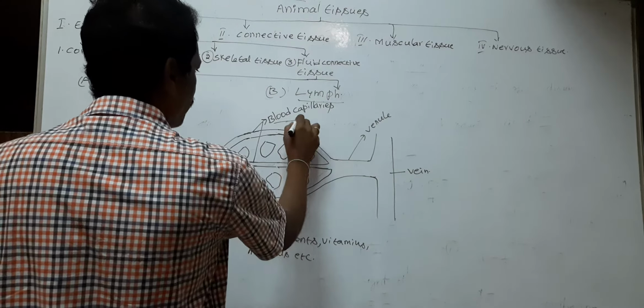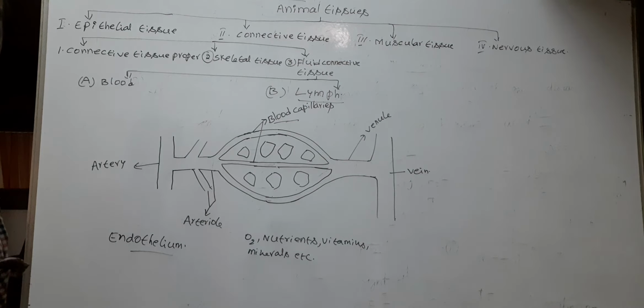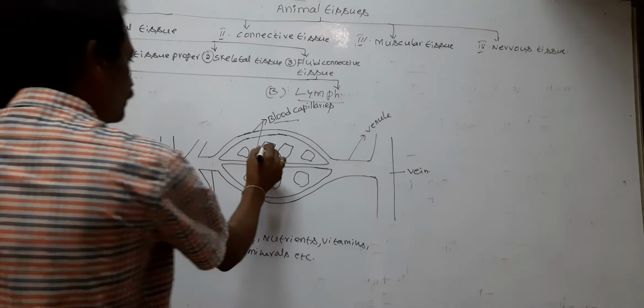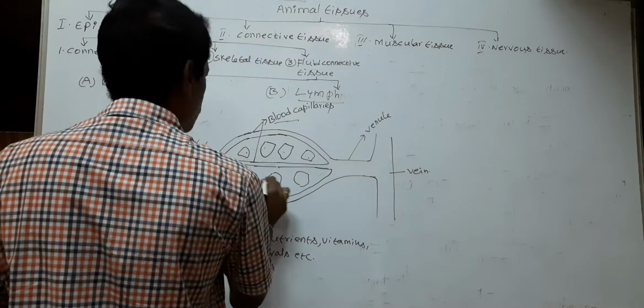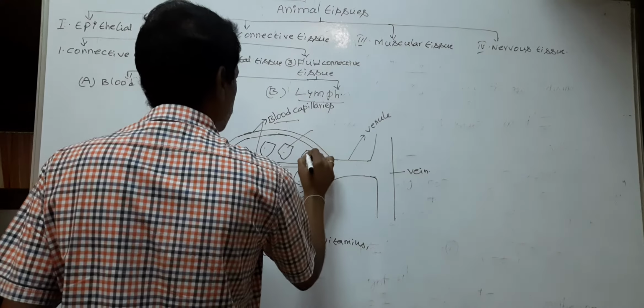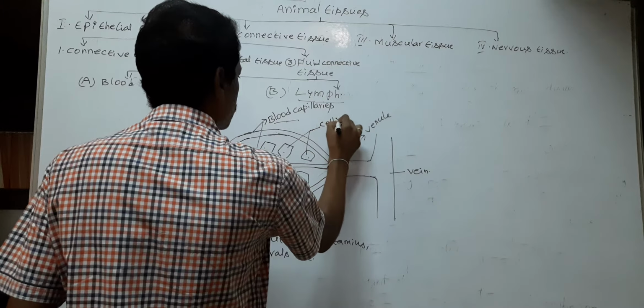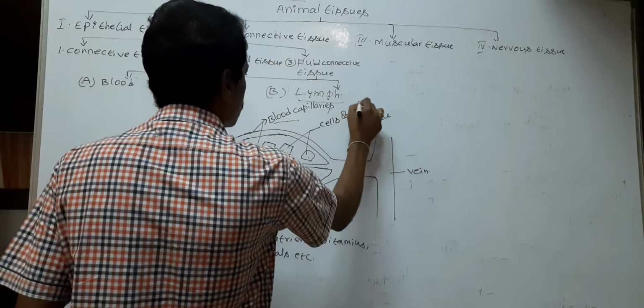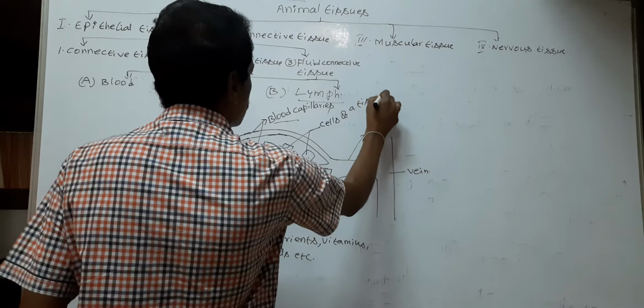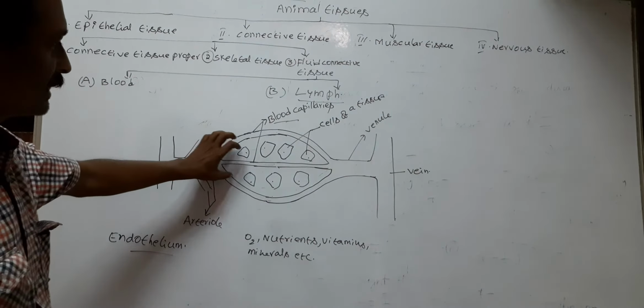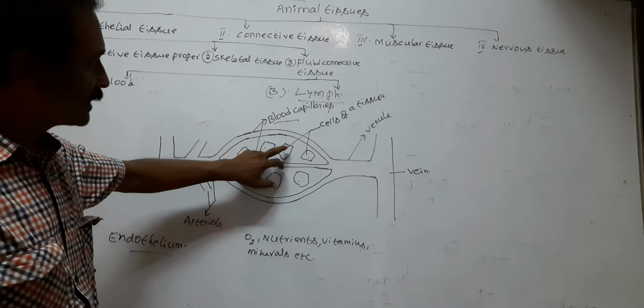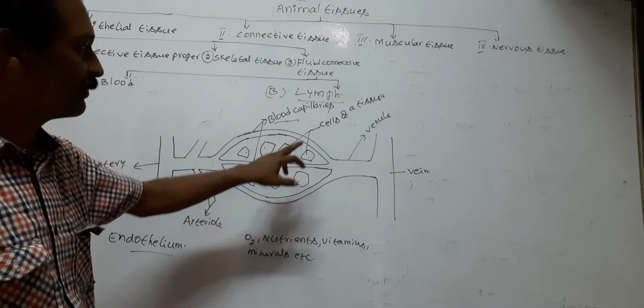Here blood capillaries extend between the cells of a tissue. So these are cells of a tissue. The blood capillaries extend between the spaces of the cells of a tissue.